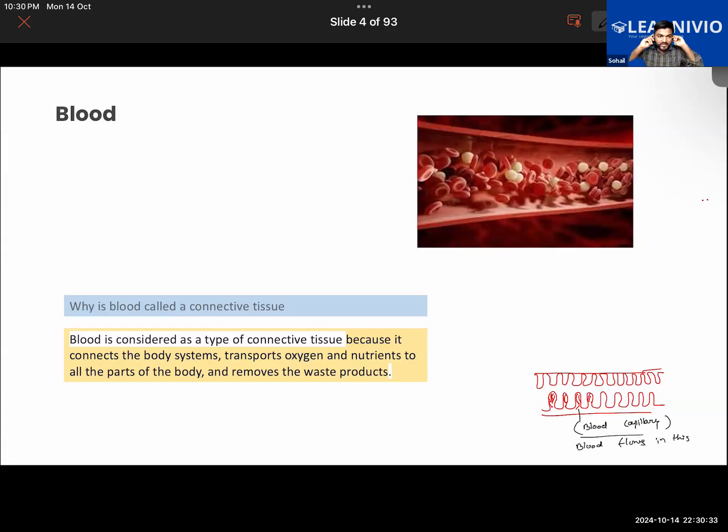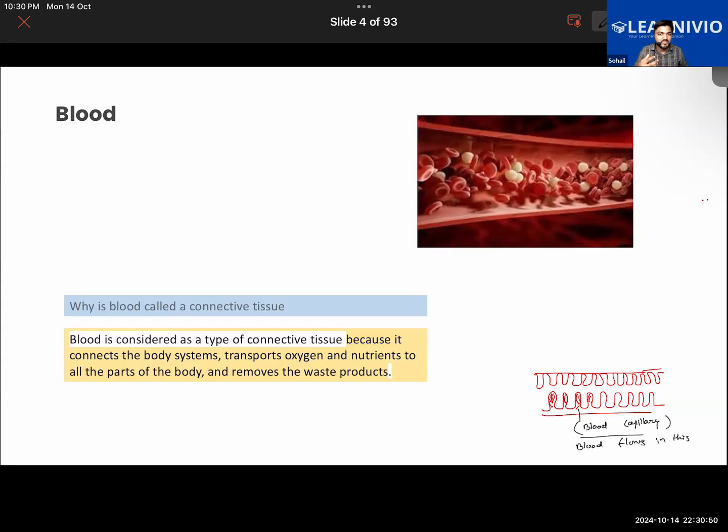In this manner, the blood will be regulating the temperature of the body also. In the summer season, or when your body gets too hot, the flow of the blood close to the surface of the skin increases, and hence the body is getting rid of the extra heat.